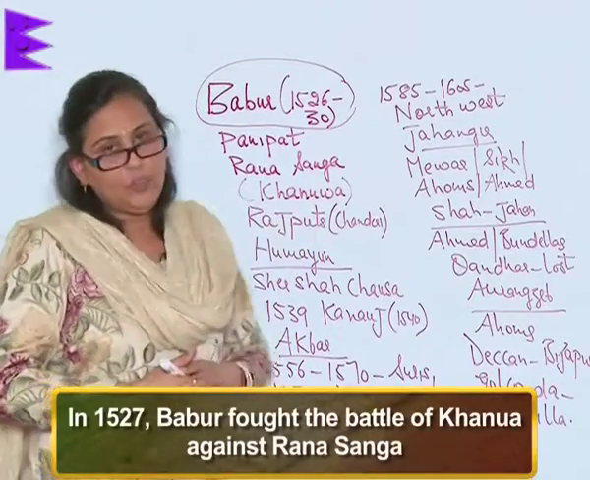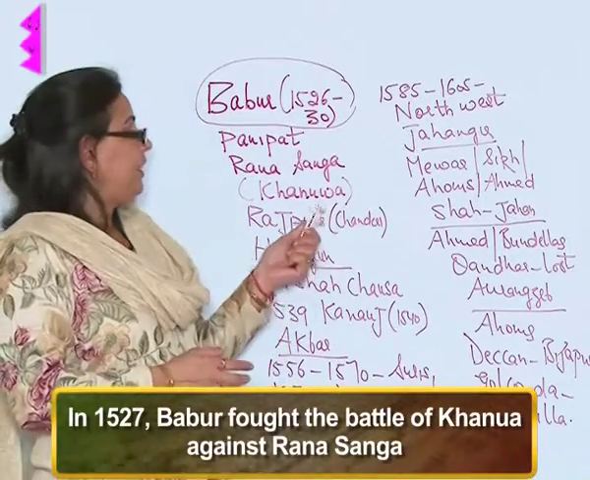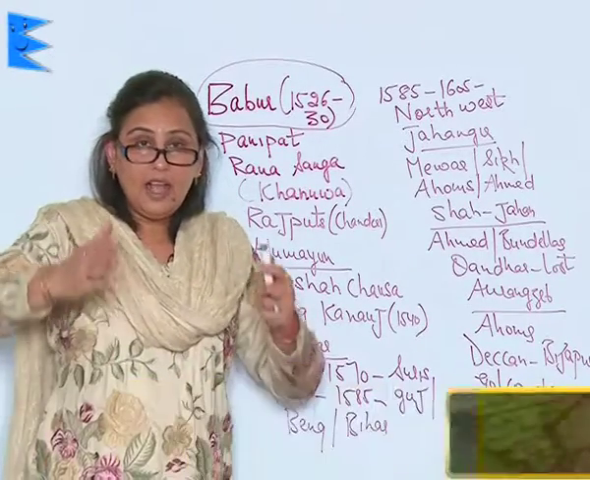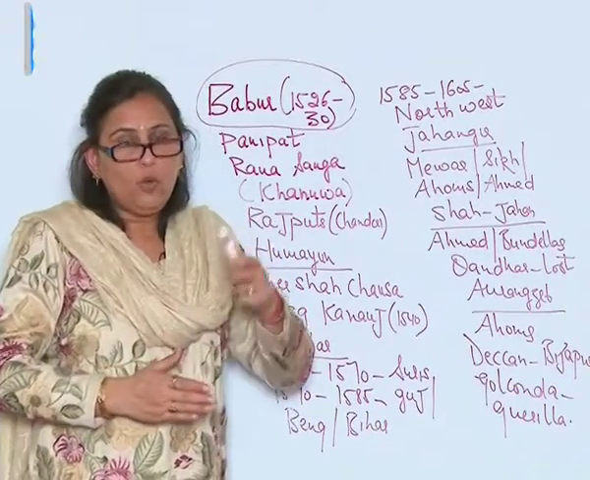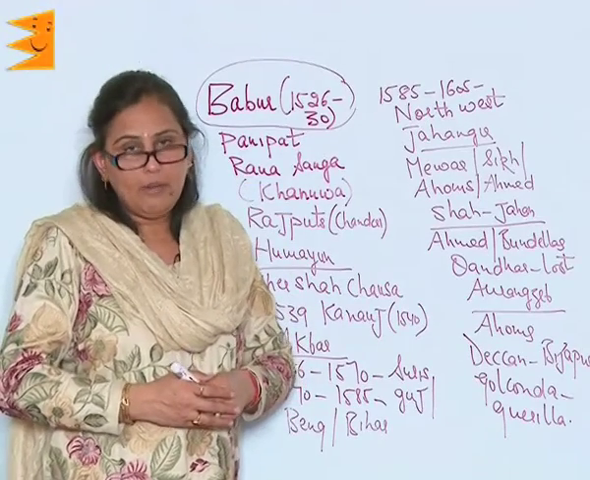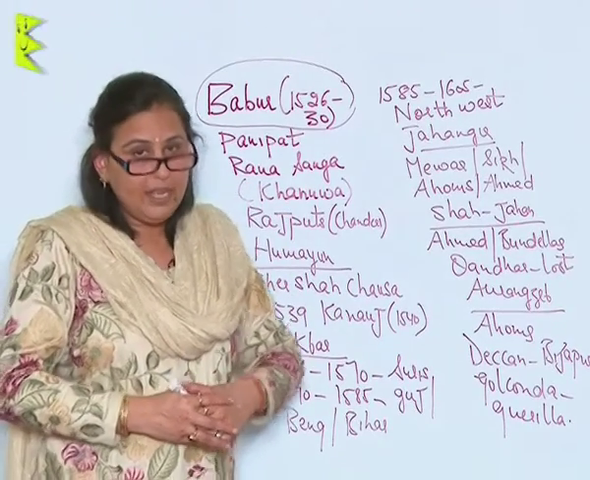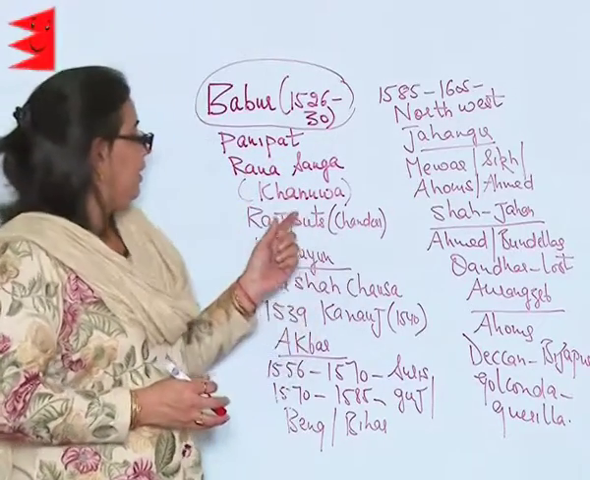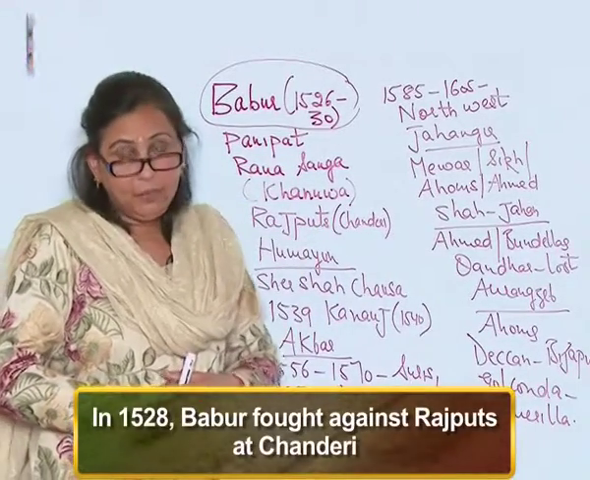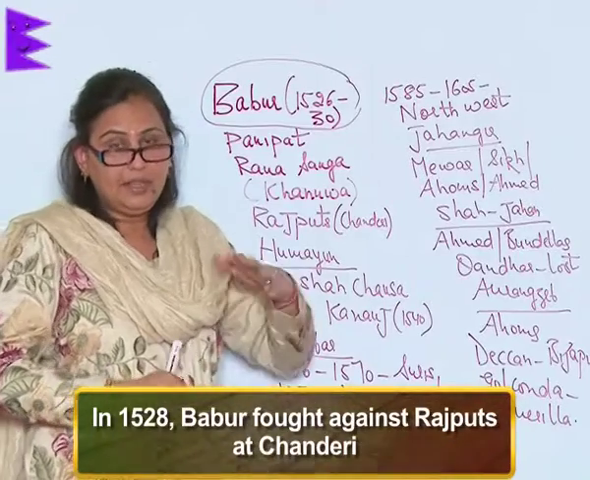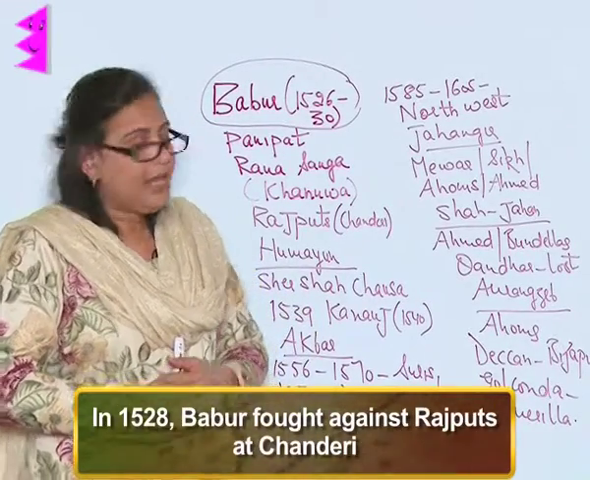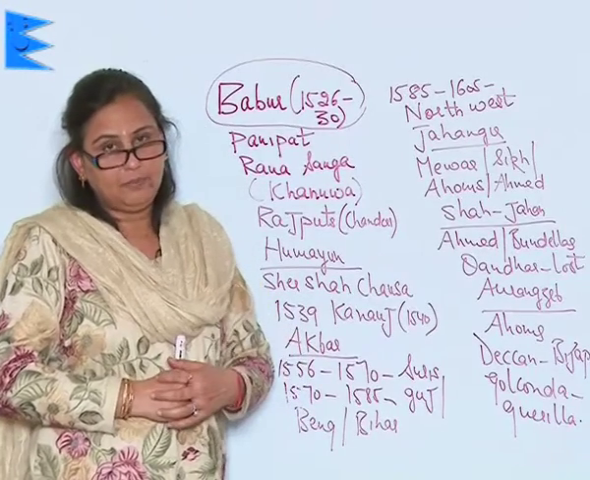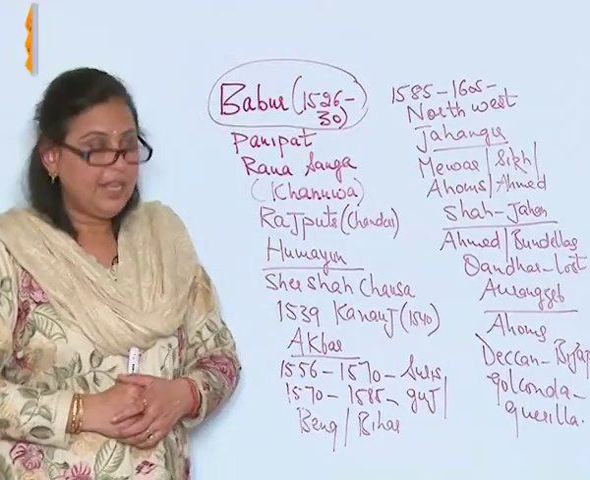In the year 1527, he fought the battle of Khanwa against Rana Sanga. Rana Sanga is actually the person who had invited Babur to come and fight against Ibrahim Lodi and had given him all the aid. Now, in 1528, he fought against the Rajputs in the famous battle of Chanderi. In 1529, he fought against the remaining Afghans. And in the year 1530, Babur died.